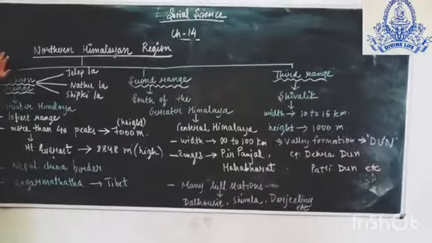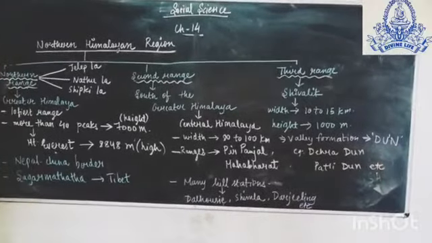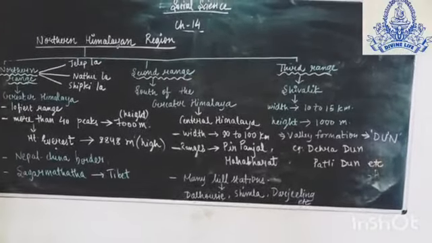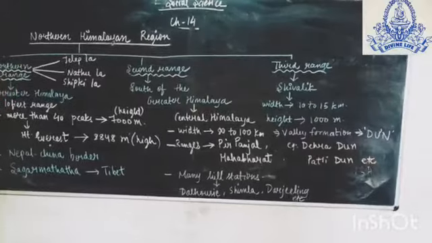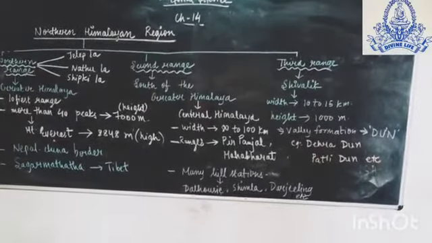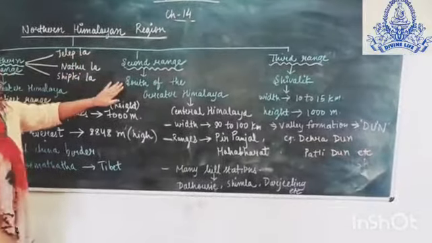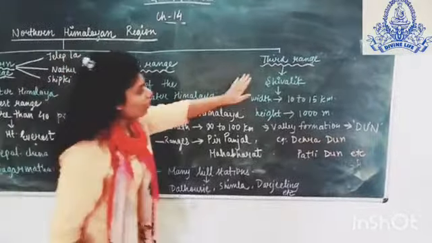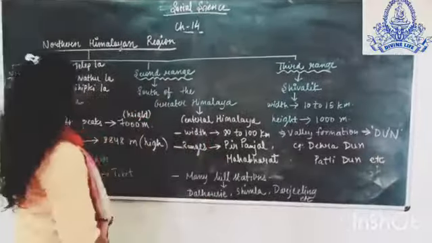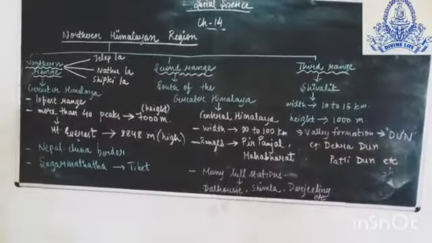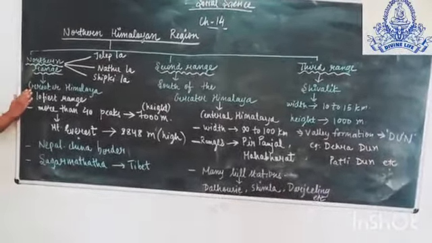Now we talk about the northern Himalayan region. The three ranges parallel to each other are, first, the northern range, which is also known as Greater Himalaya. Second range is known as south of Greater Himalaya, and third range is known as Shivalik. Okay. Now we'll talk first about the northern range, which is also known as Greater Himalaya.